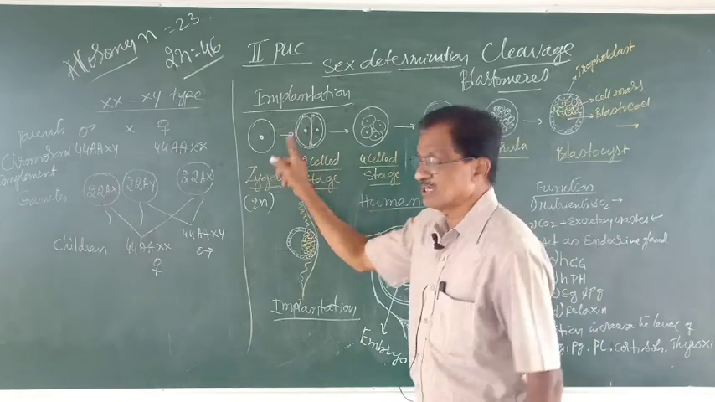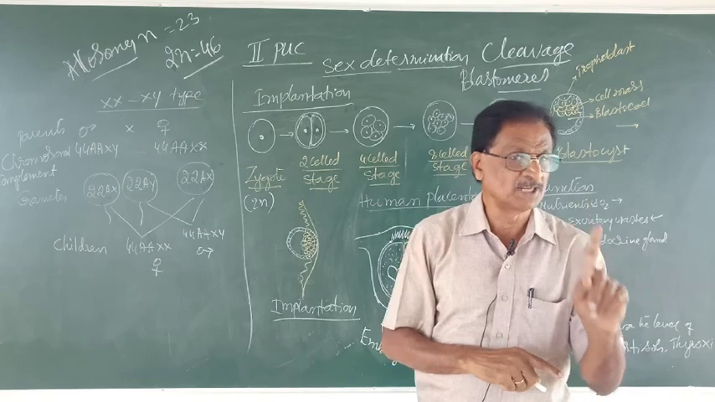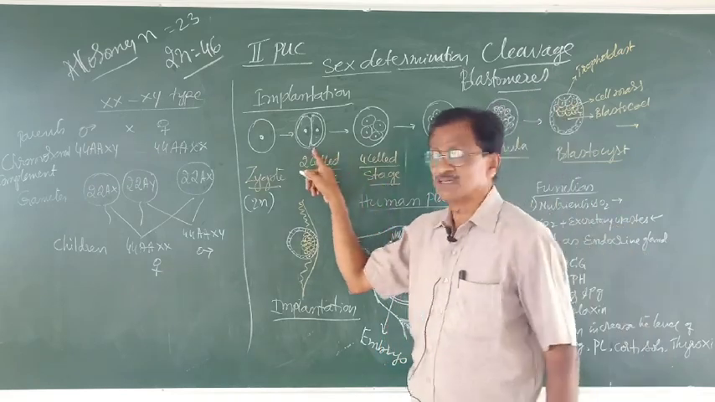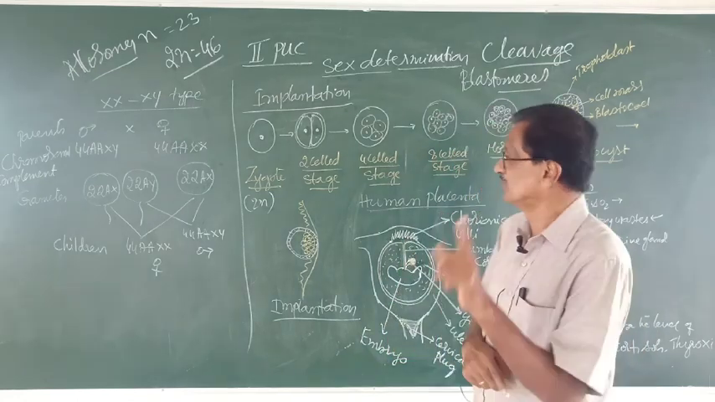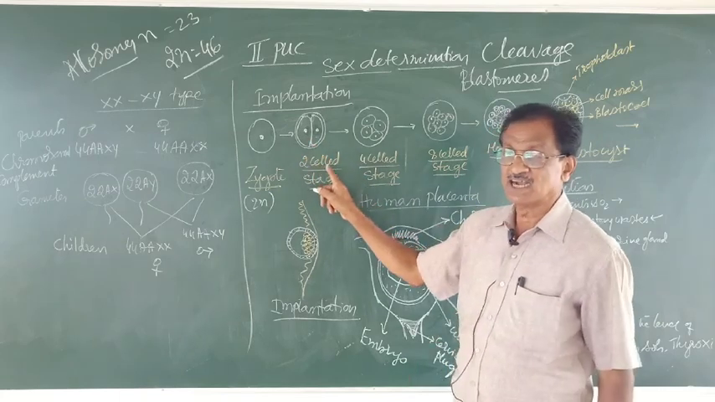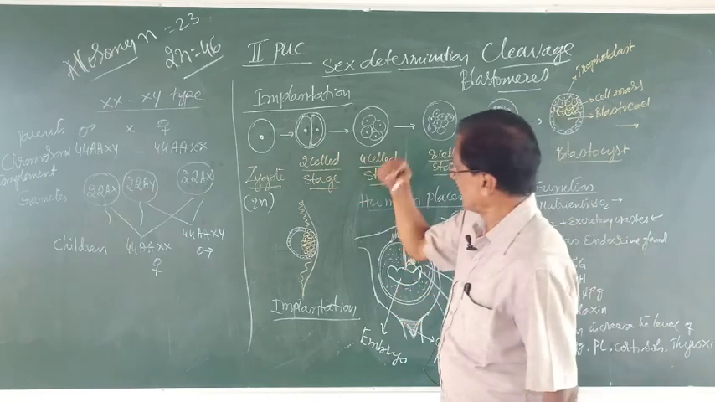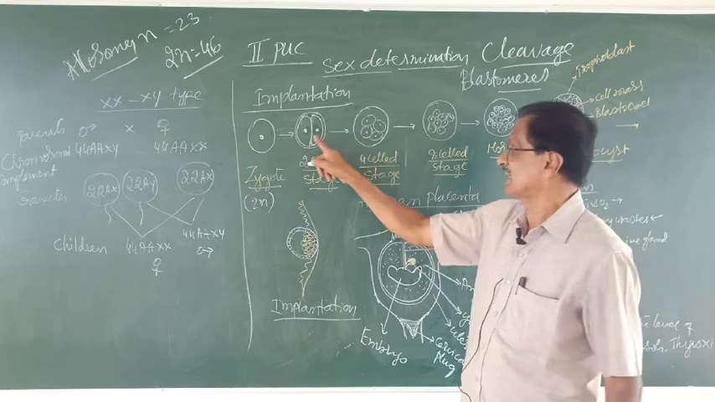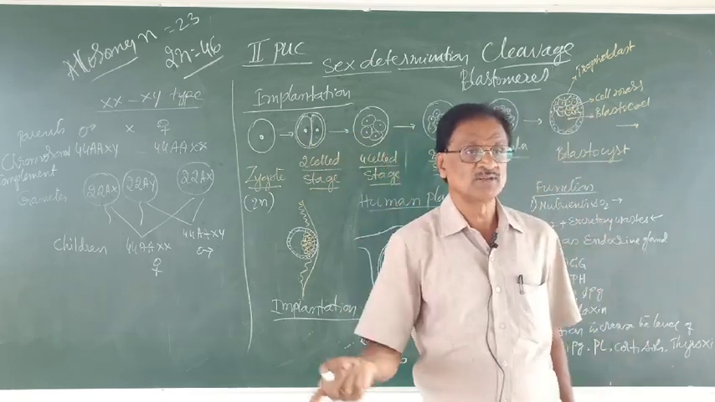Now, the zygote undergoes, as I said earlier, mitotic division. The first mitotic division results in what? Two cells. Hence, two equal sized cells, and hence this is called two-celled state. Next, by another mitosis, it results in four cells. As there are two, by mitotic division results in four.